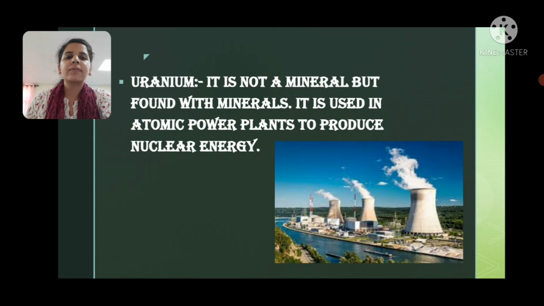Next one, uranium. Uranium is not a mineral, but it is found with minerals and it is used in atomic power plants to produce nuclear energy. In atomic power plants, we can produce a tremendous amount of energy, right? So this energy is called nuclear energy.